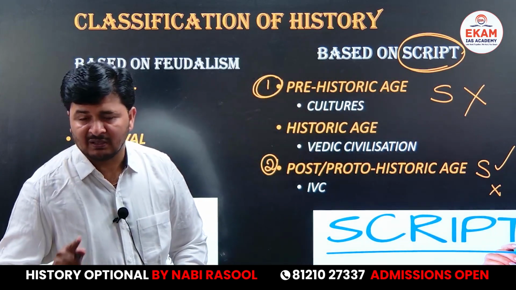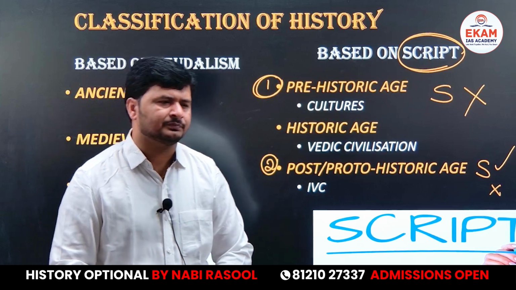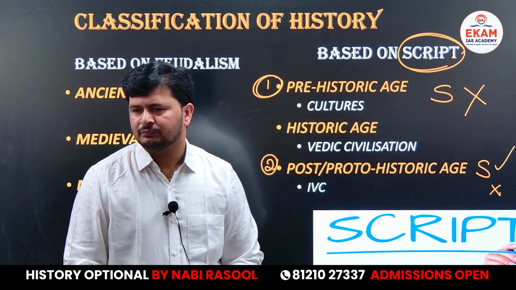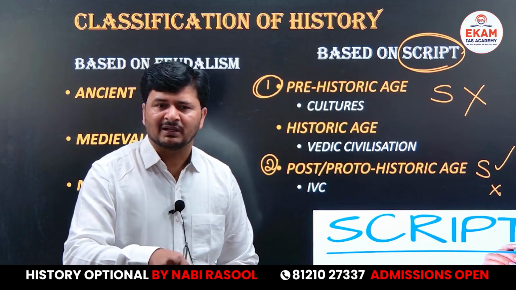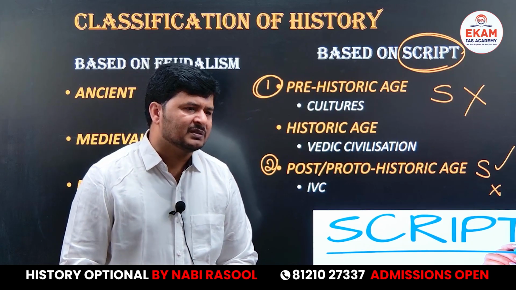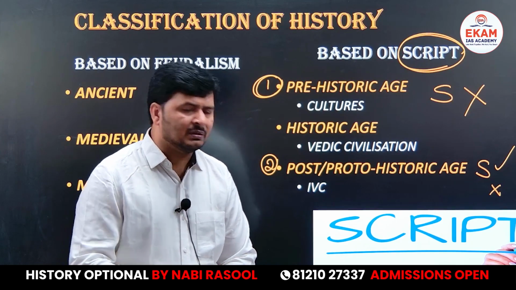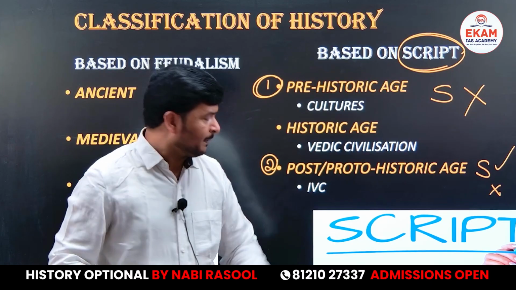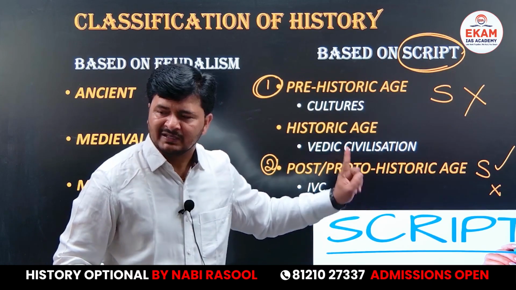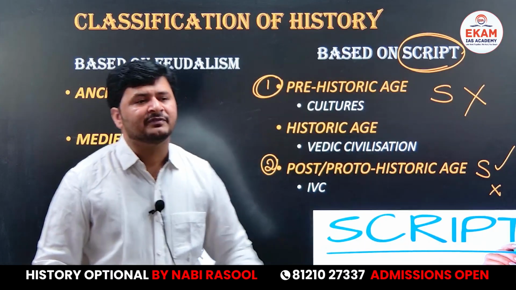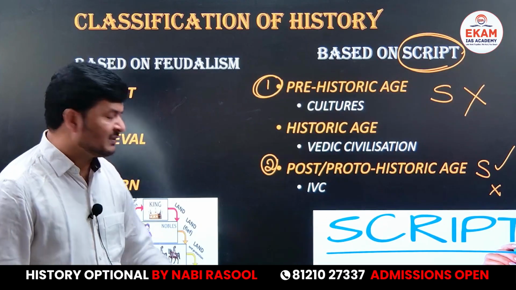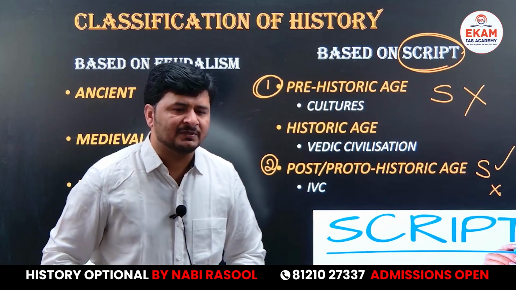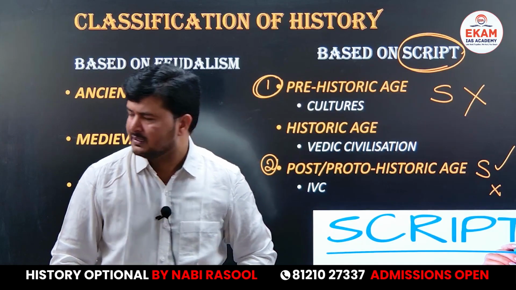Script is available, not deciphered, not understood. సో లిపి ఉంది కానీ అర్థం కావట్లేదు. చదవరాయడం కాదు, అర్థం కావట్లేదు. Repeat: protohistoric age is a phenomenon where script is available but not deciphered. Write an example: the script of the IVC, the script of the Indus Valley civilization.